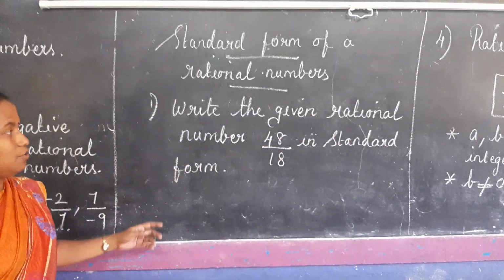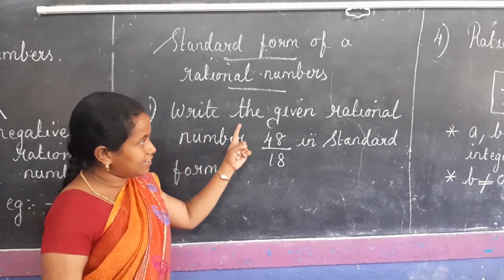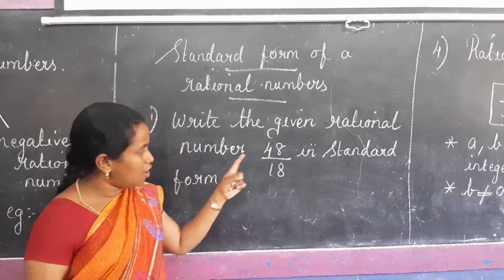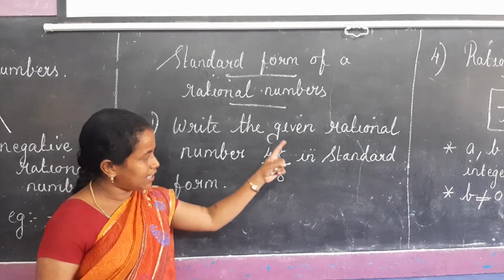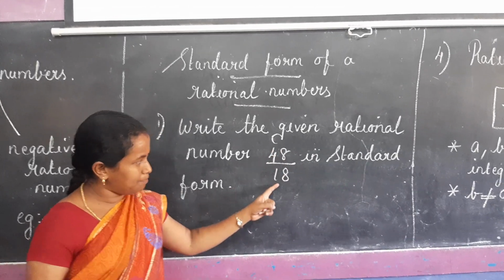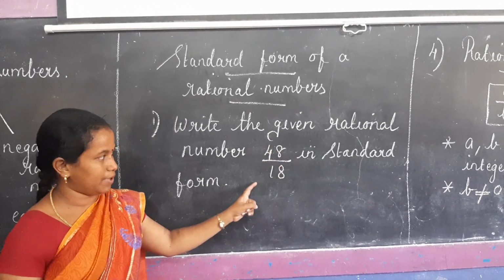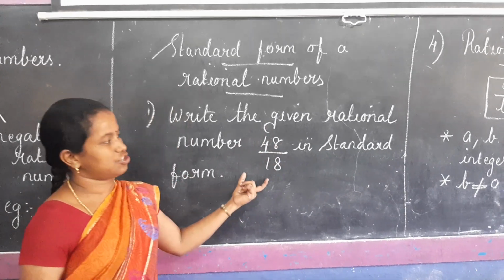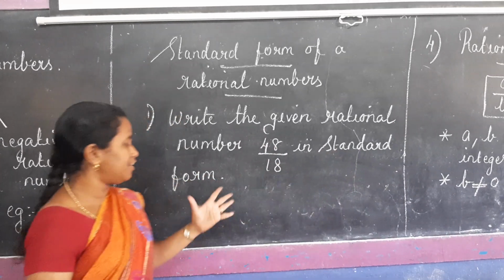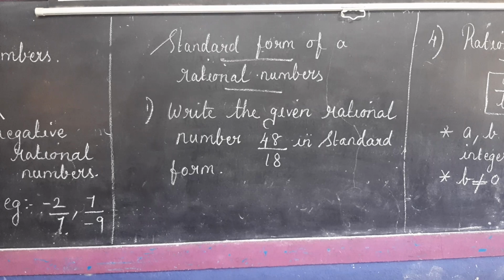So this is the question. What is the question given? Write the given rational number, 48 divided by 18. It is in the form a by b, so this is a rational number. We have to convert this rational number into a standard form. This is the question.